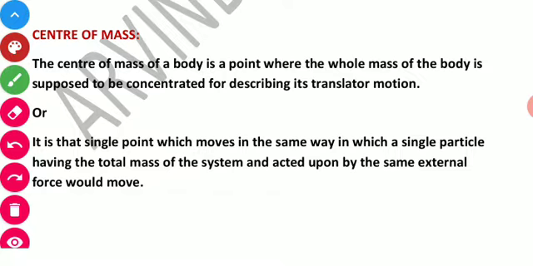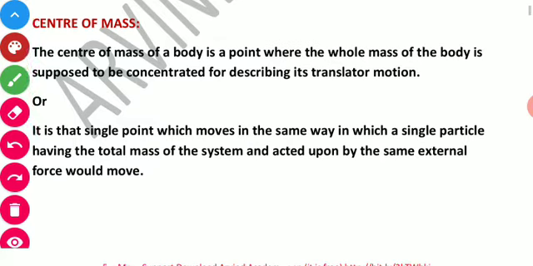Next is the center of mass. So basically, what is center of mass? Center of mass of a body is a point where whole mass of the body is supposed to be concentrated. So this is a point where whole mass of the body is concentrated. That point is called center of mass.